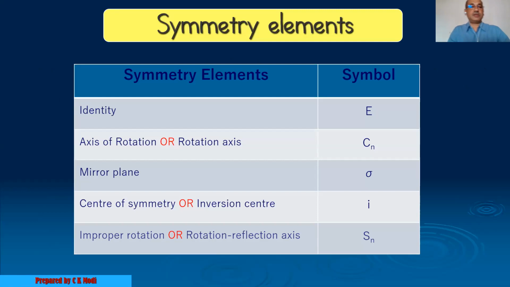Now, generally there are five types of symmetry elements.